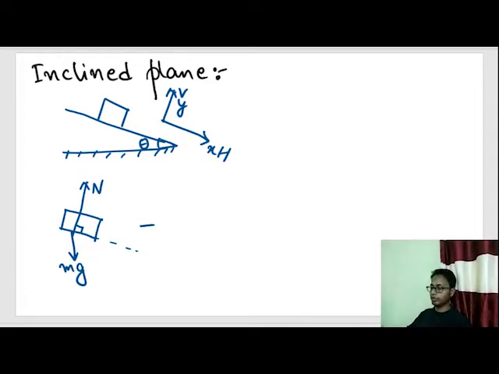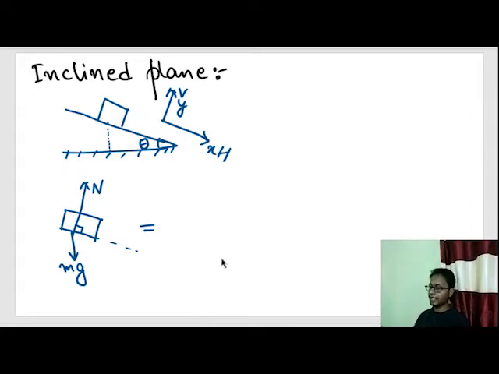So this mg, or this gravity force, is not according to this perpendicular coordinate or horizontal and vertical coordinate. So we divide this mg force into this parallel component and perpendicular component. So how do we do that? This was the direction of our mg force.